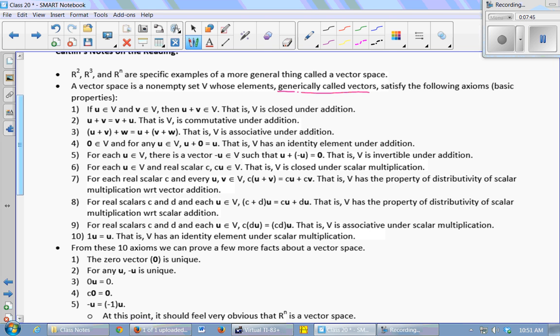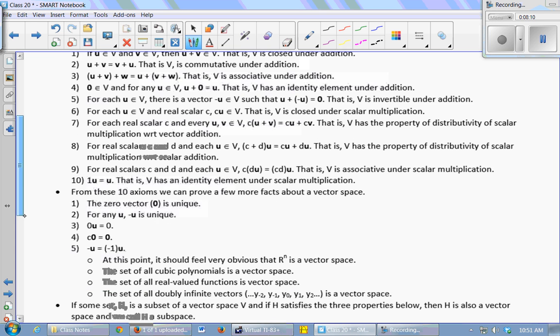And then we have 2 different distributive properties, one where you can distribute a scalar to the vectors and one where you can distribute a vector to 2 scalars. And we have an associative property for multiplication, and the multiplicative identity has to hold. 1 times anything has to be that thing.